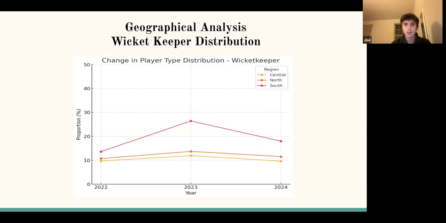So the main idea behind this is that specific regions within India produce specific roles at a higher percentage. And going forward, the recommendation is that the Rajasthan Royals could perhaps use this data, specifically looking at certain areas within India for filling specific roles that they're looking for in their recruitment process.